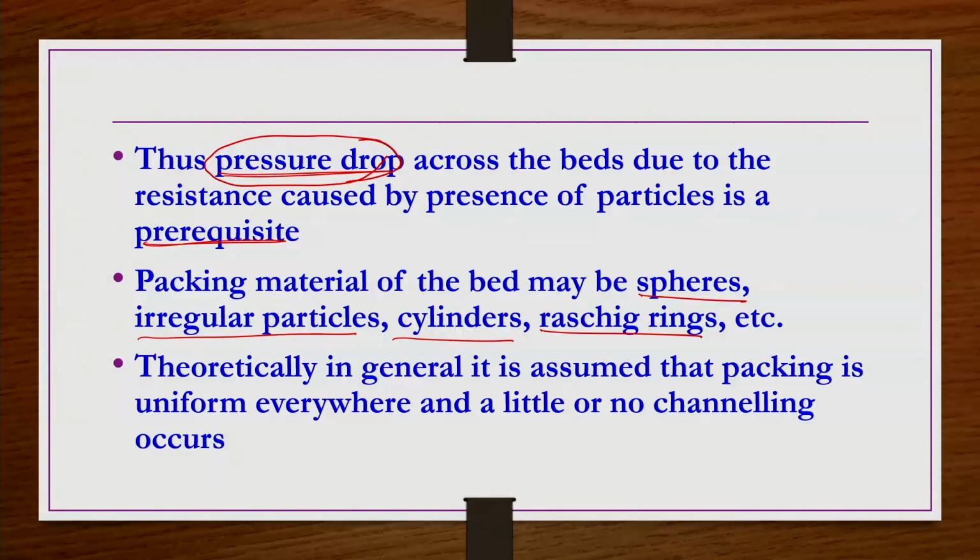So, in reality, when this bed is forming, if the particles are of uniform size and shape, then there is a possibility of forming a uniform packing. But if you have different size particles, though of the same shape, let us say spherical particles of 1 mm, 2 mm, and then 5 mm, if you use them, the packing is not going to be uniform in general.